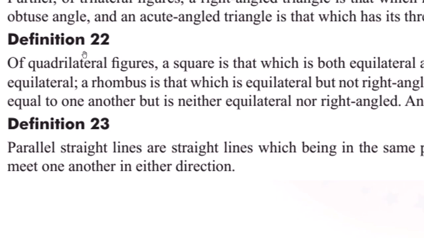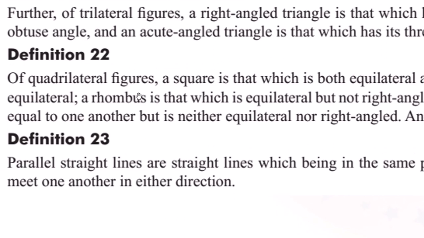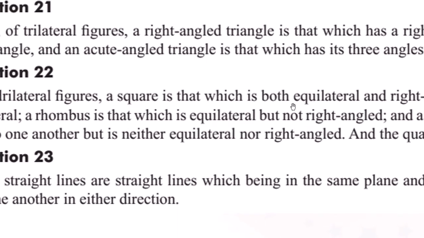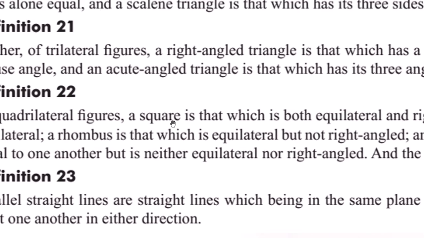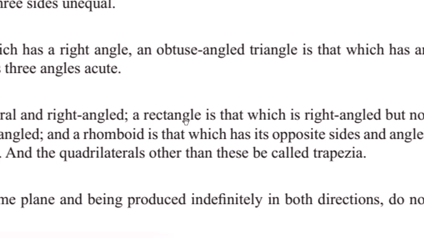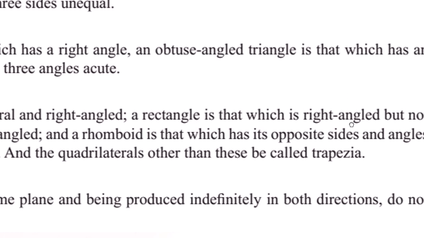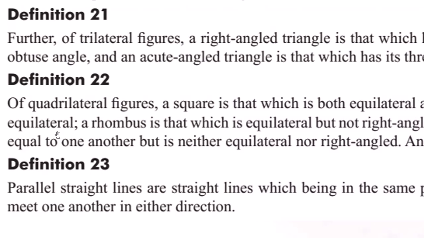Next, definition 22, of quadrilateral figures. A square is that which is both equilateral and right angled, means all sides are equal and all angles are right angles. That kind of quadrilateral, he called a square. A rectangle is that which is right angled but not equilateral, all sides are not equal.